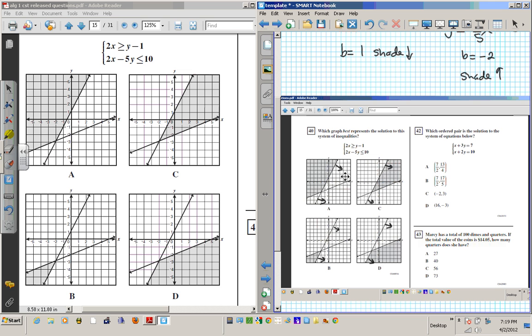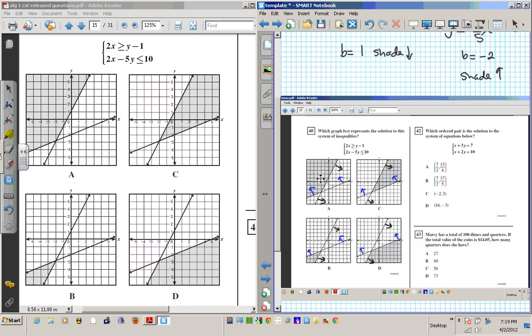This is a line with negative 2 as a y-intercept. So the shading goes up here, up here, up here, up here, up here. Looking at the arrows, which area is correctly shaded? The region where you have 2 arrows pointing to it is the area that's shaded, and that's the correct answer. Here you have 2 arrows pointing here. This is supposed to be your solution set, but this is where it's getting shaded.